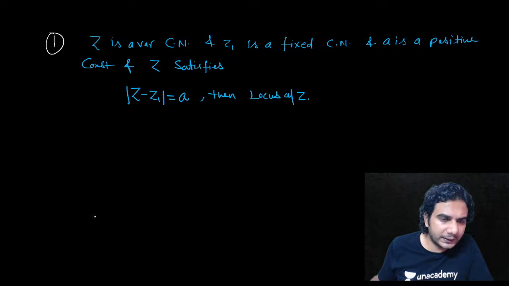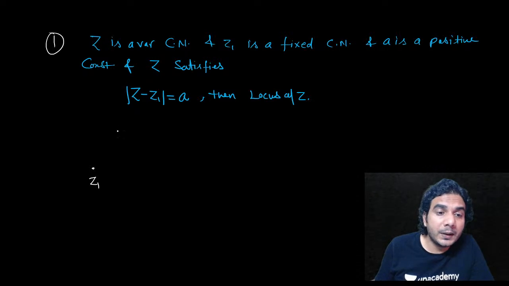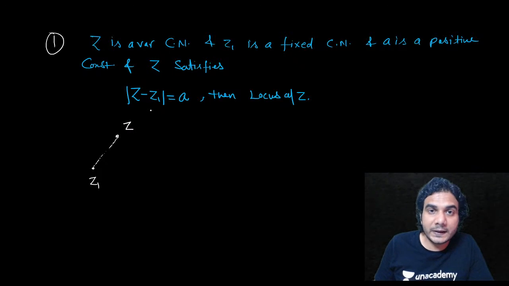You can easily figure this out. z1 is a fixed complex number and z is a variable complex number, and as I told you, mod of z minus z1 represents the distance between z and z1, and this distance is the given constant a.